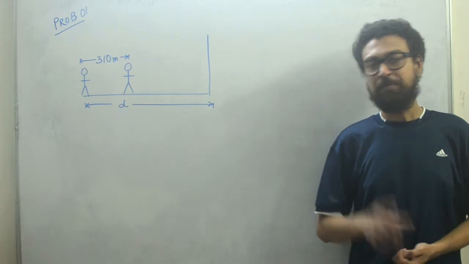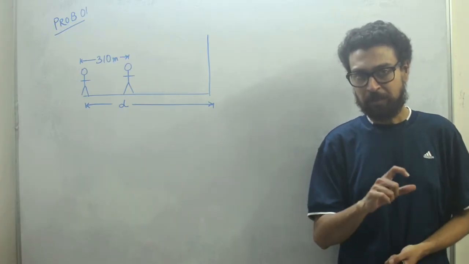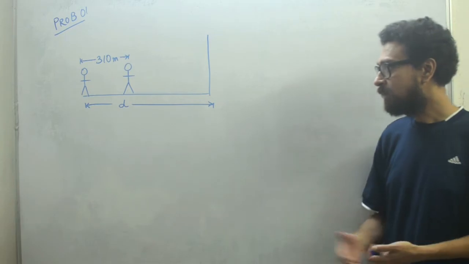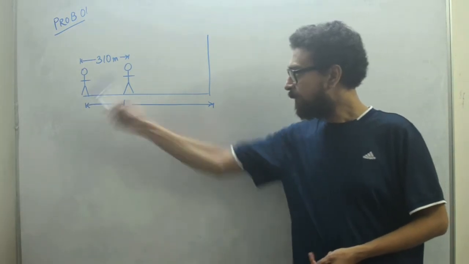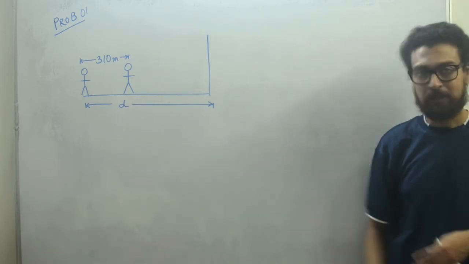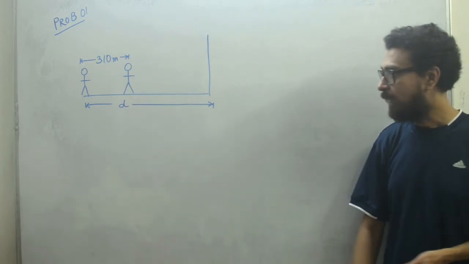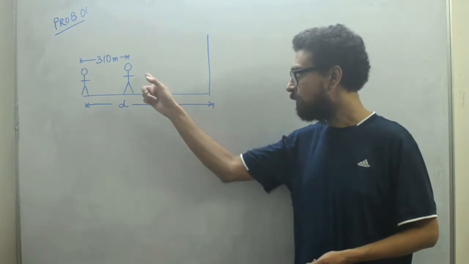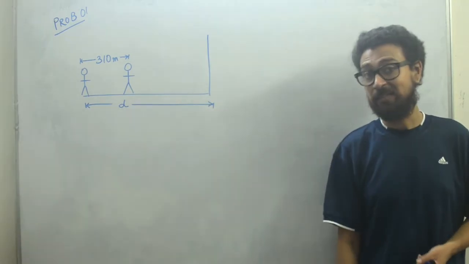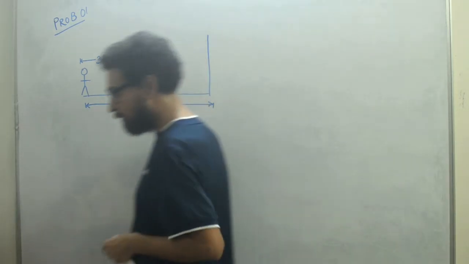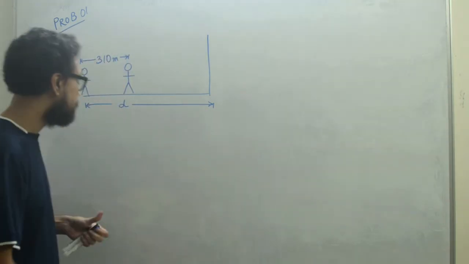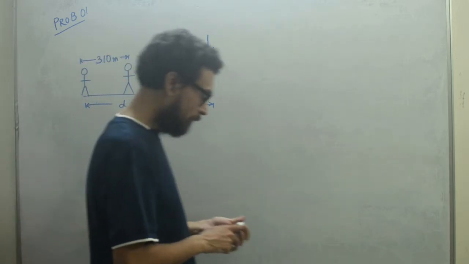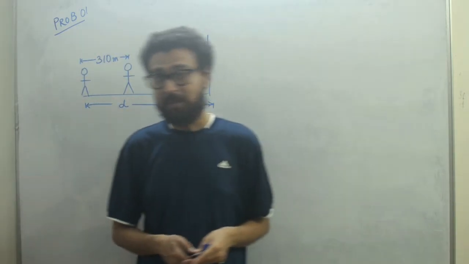Let's solve it. So you have seen the numerical. A man fires a gun and hears the echo after 5 seconds for the first time, and then he walks 310 meter further and again fires the gun, and at this position he hears the echo in 3 seconds. We have to find the velocity of sound in air or in this medium, whatever they have mentioned. So this is the problem.